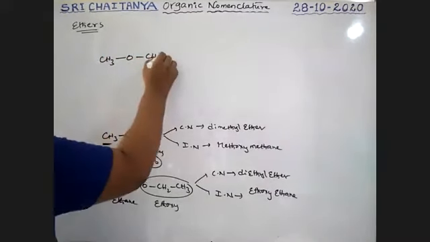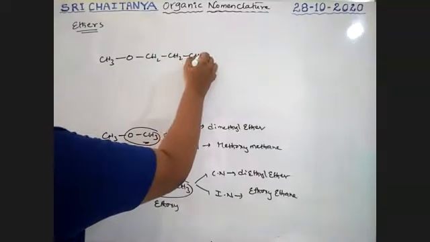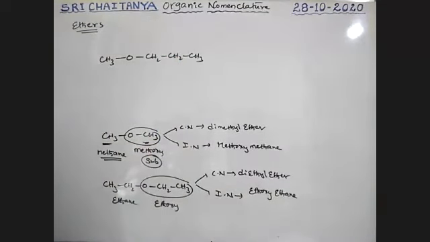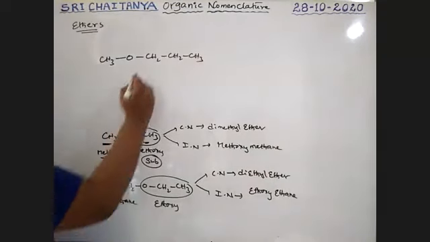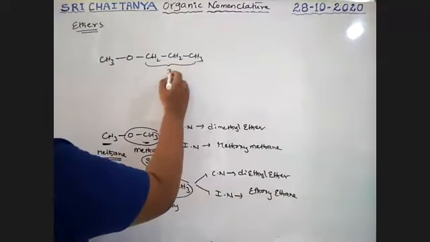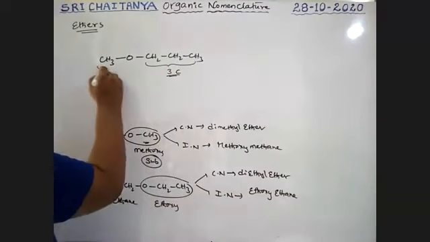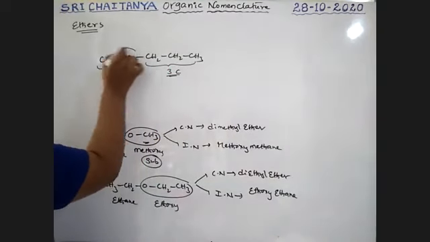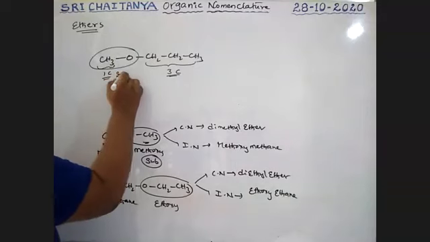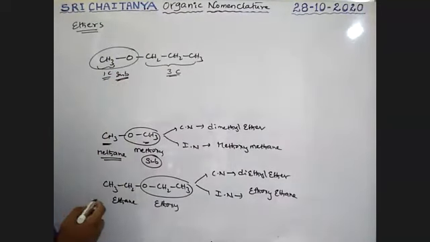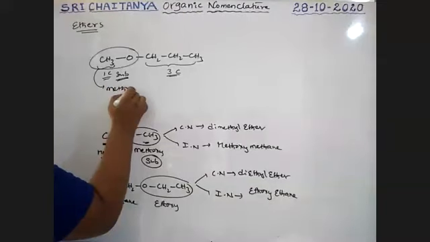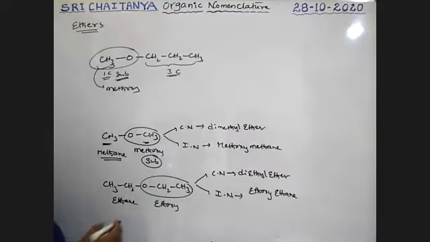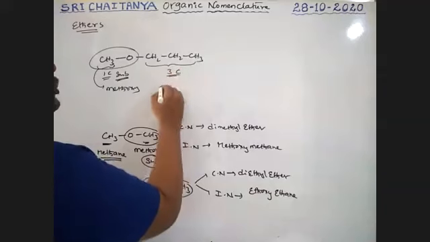Let us take one more example. CH3OCH2CH2CH3. What is the name of this compound? See here. It is a 3 carbon chain, and the other is a 1 carbon chain. So this is a substituent, methyl group with oxygen. It is methoxy. The 3 carbon chain is propane.